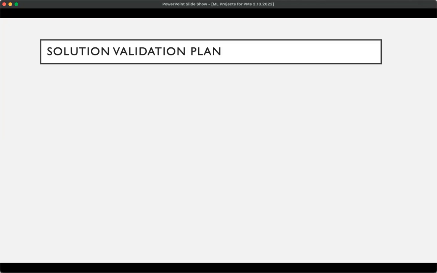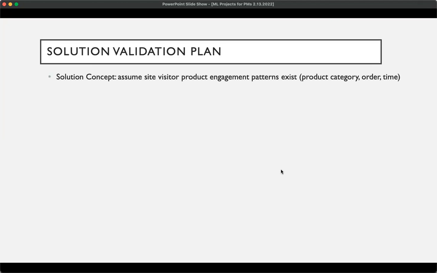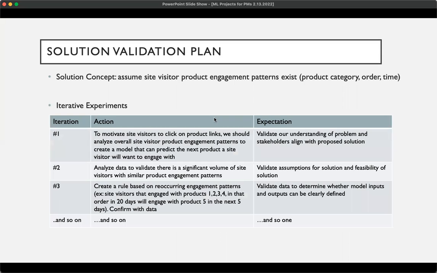The solution validation plan looks like this. Our solution concept assumes site visitor product engagement patterns exist, meaning there's a certain order in which a certain batch of site visitors engage with certain product categories within a certain time period. So our iterative experiments will look something like this. Our first iteration will validate our understanding of the problem and make sure stakeholders align with our proposed solution. Our second iteration will validate assumptions for the solution and make sure it's feasible.